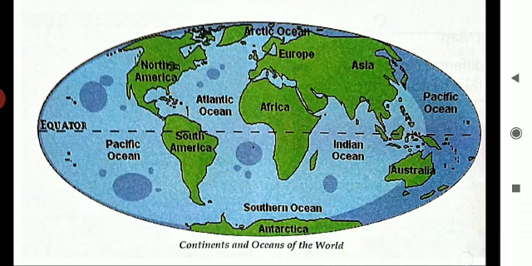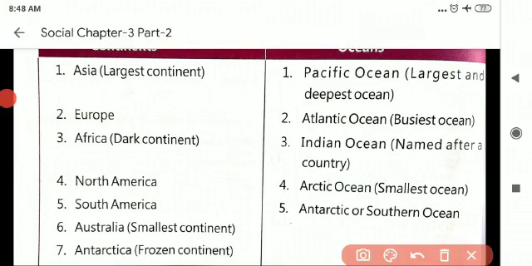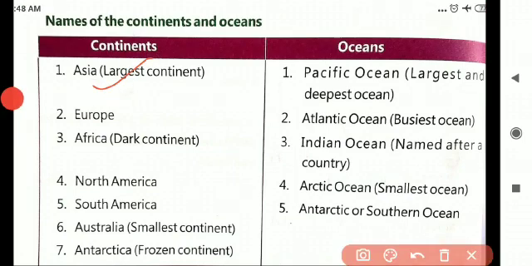Okay, children. Shall we move to the next one? Yes. Continents. Shall we see one by one now? Yes. What is the first one? Asia. It is the largest continent. The next to that one is Europe and Africa. Africa is also called the dark continent.